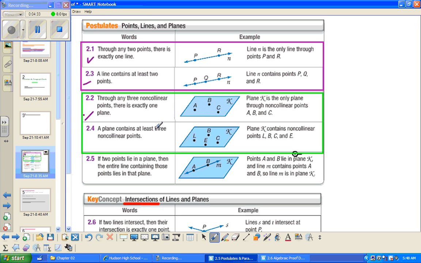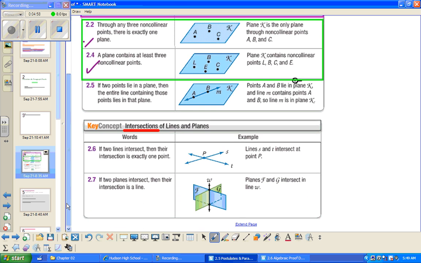A plane contains at least 3 non-collinear points. So in order to have a plane, you need to have 3 or more points, and at least 3 of those points must not be collinear. If 2 points lie in a plane, then the entire line containing those points lies in that same plane.